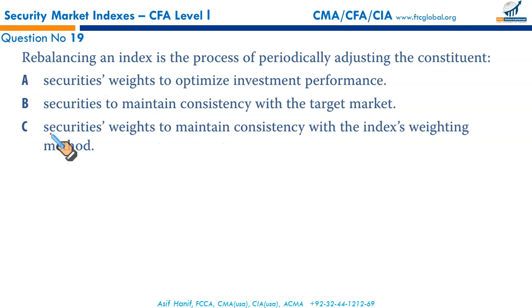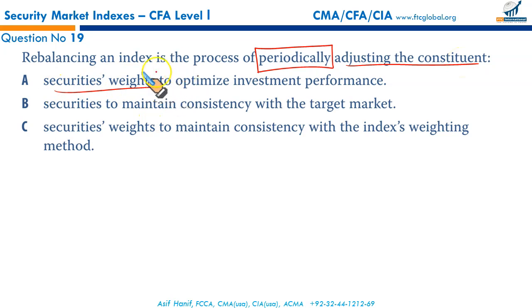Next, all right, option. Rebalancing an index is the process of periodically adjusting the constituents. Rebalancing is what basically? It's a textbook based question. Rebalancing an index is the process of periodically adjusting the constituent securities' weights.